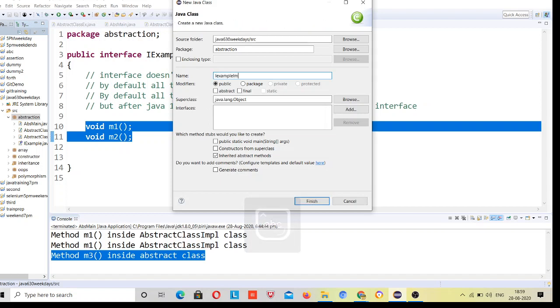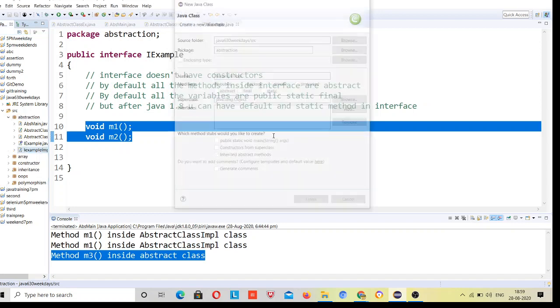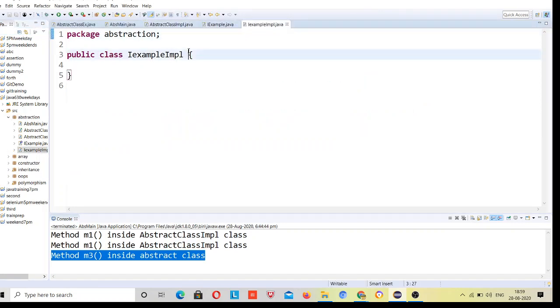I'll name it example impl, so we can understand that in this class I am implementing the interface. When you implement an interface, like when I was going to extend an abstract class, for class to class we use the keyword extends.